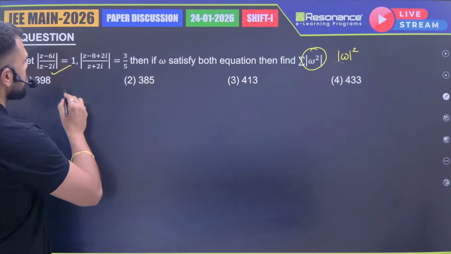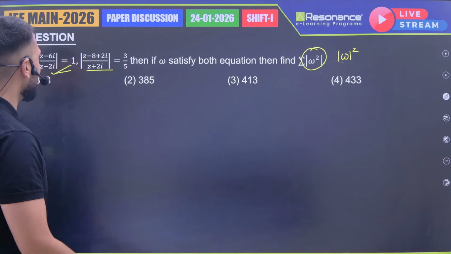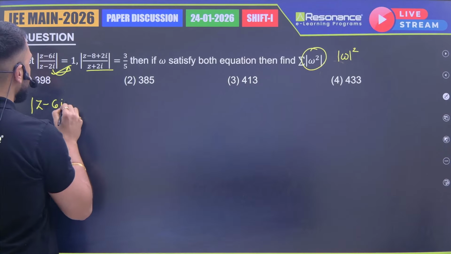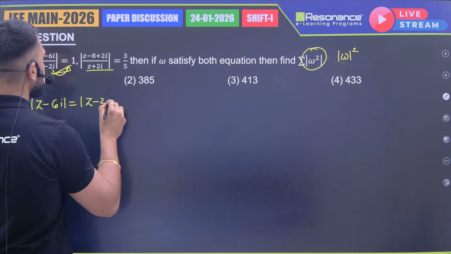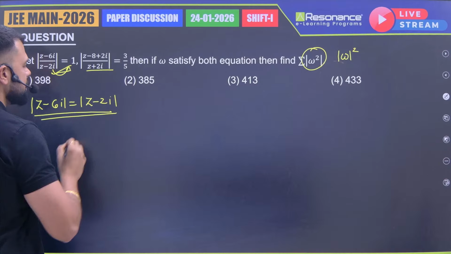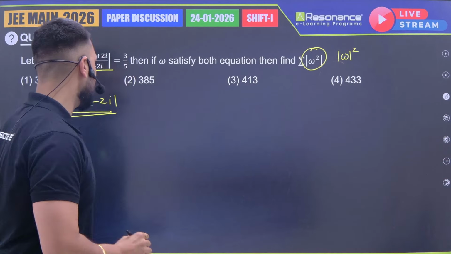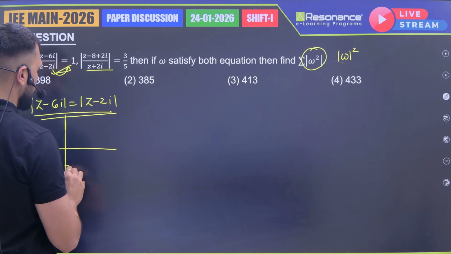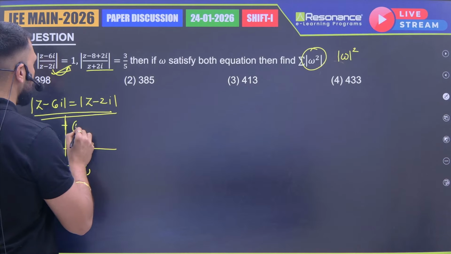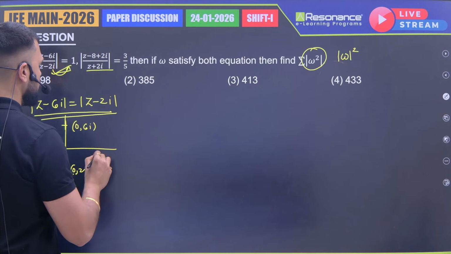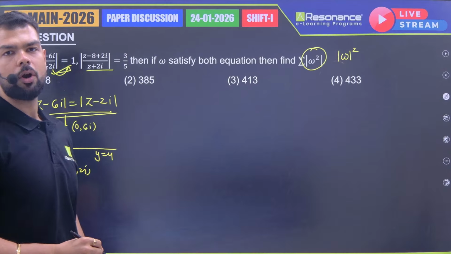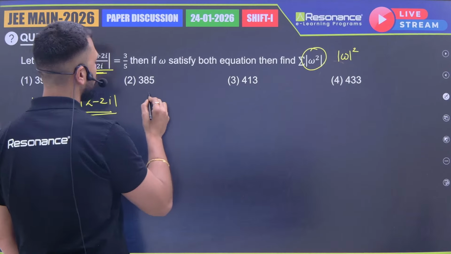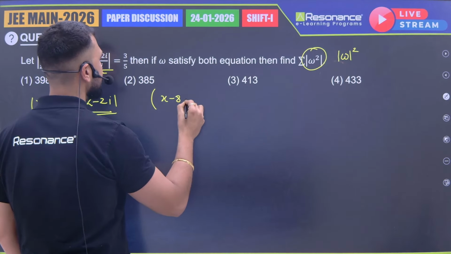Now let's first solve these two equations. If I take it this side, what will I get? I'll get mod of z minus 6 iota is equal to mod of z minus 2 iota. Now what is this? This is the equation of the perpendicular bisector of the line joining the 2 points. Which 2 points? 0, 2 iota and 0, 6 iota, which will be the line y equal to 4. The line will be what? y equal to 4.